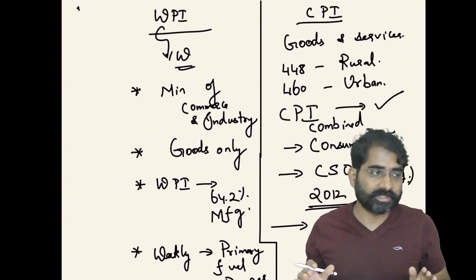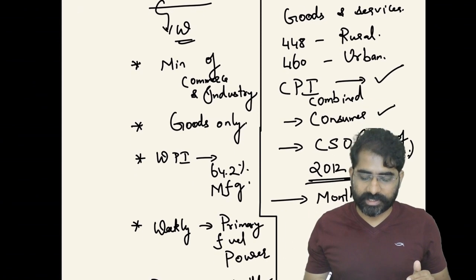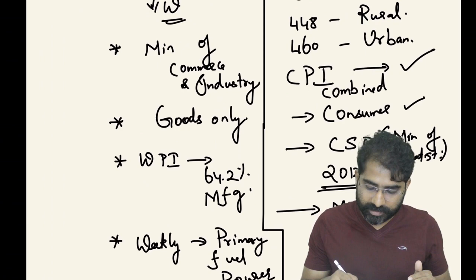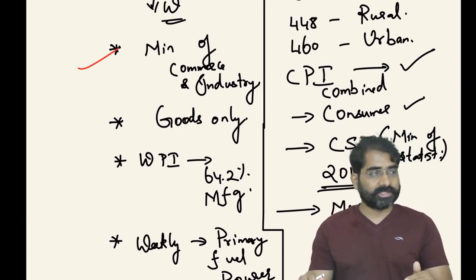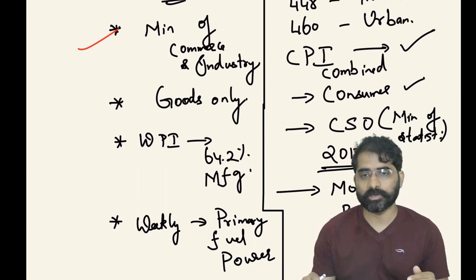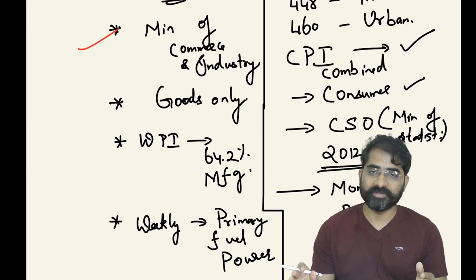So first thing is you knowing the difference. First of all, this index called WPI is given by the Ministry of Commerce and Industry, something which you should be knowing. And in this WPI index, wholesale price index, we have only goods. Services are not taken into consideration when they are calculating. So services are not part of the WPI index. It is only goods.